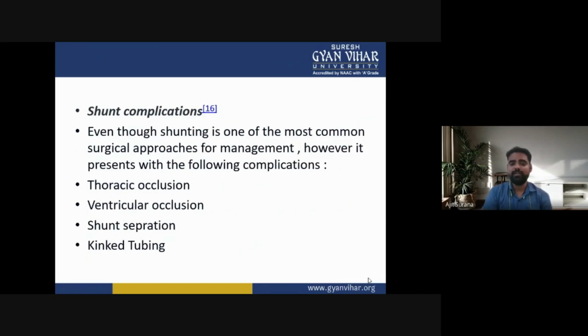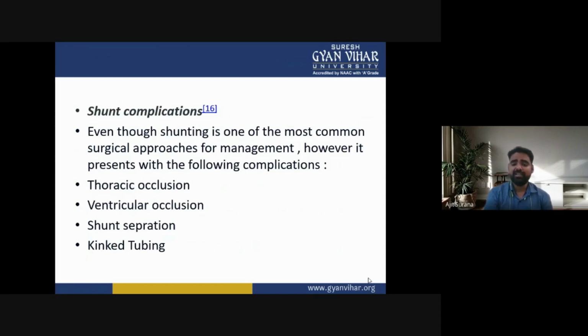Now, shunt complications. Shunting is one of the most common surgical approaches for the management of hydrocephalus. However, it presents with the following complications like thoracic occlusion, ventricular occlusion, shunt separation, and kinking of the tubing.